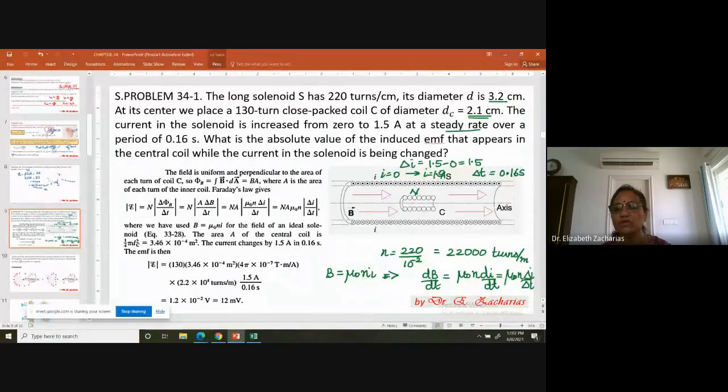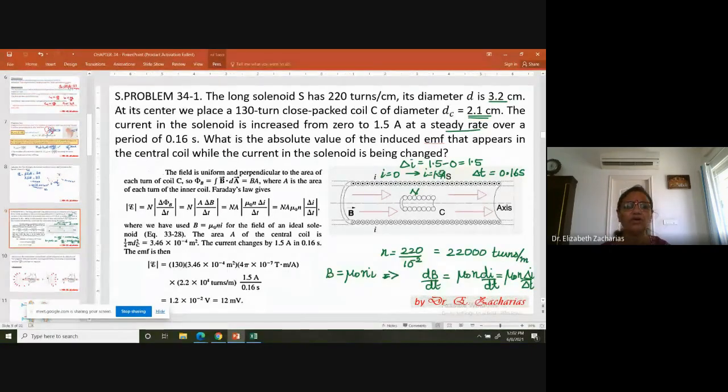Mu naught you know is 4 pi into 10 to the power of minus 7. This is if it is one turn. But then I have n turns. Let's keep it as it is. It's dB by dt. That n we have to take only for the second coil. Okay. So it is dB by dt.